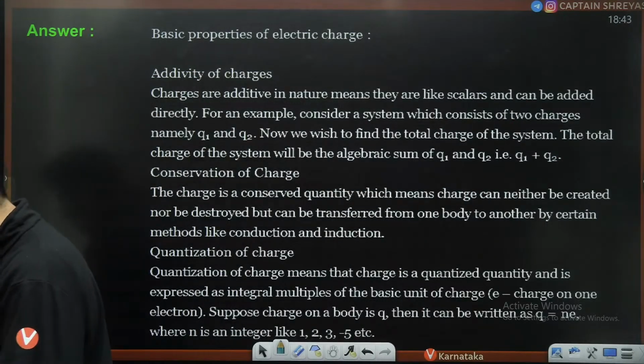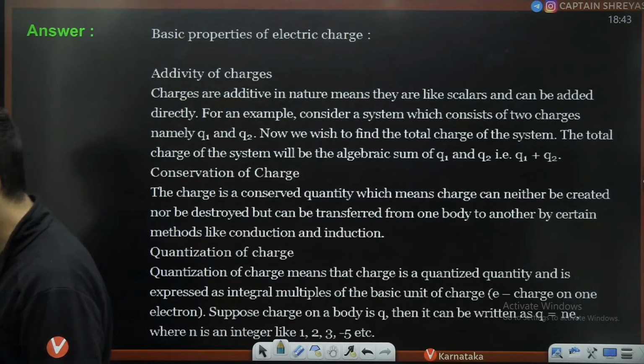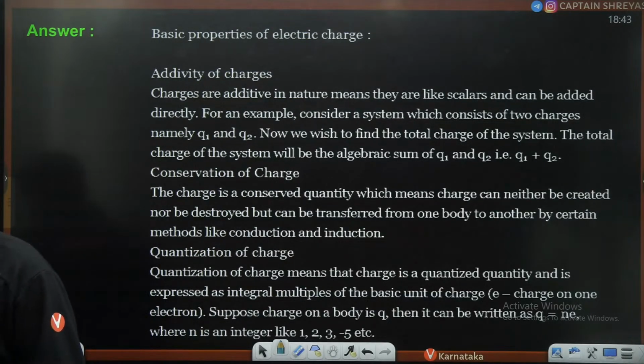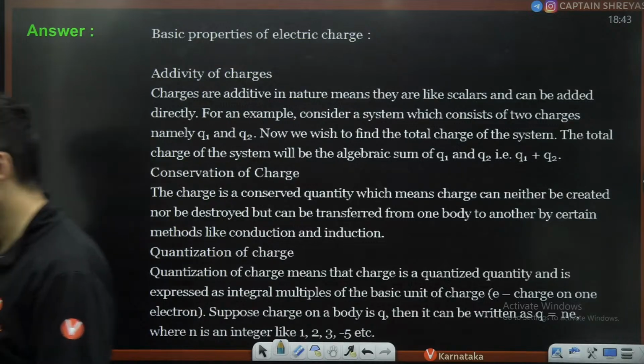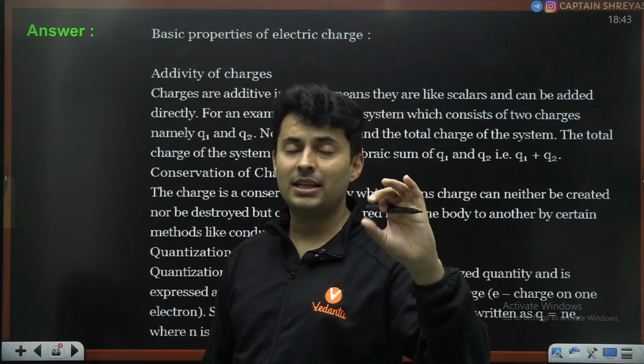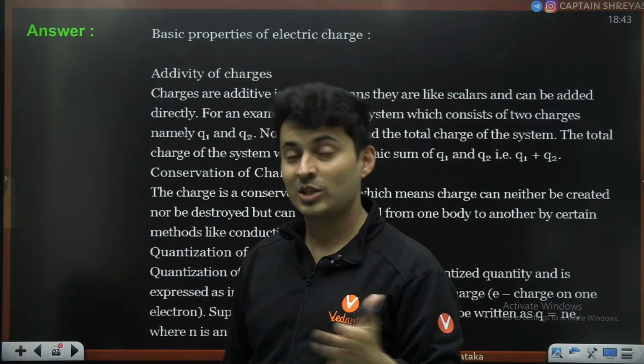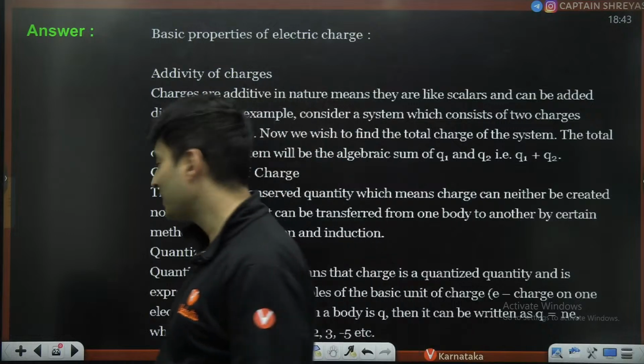See, what you're mentioning, Manish Kumar, those are the properties of electric fields, not the properties of charges themselves. Electric field lines cannot form loops, they start from positive and end at negative. Those are the properties of electric fields. So if that question is asked, there you will mention that.